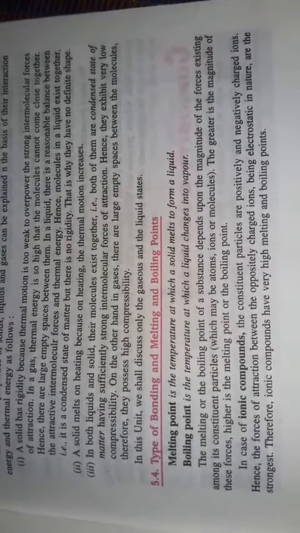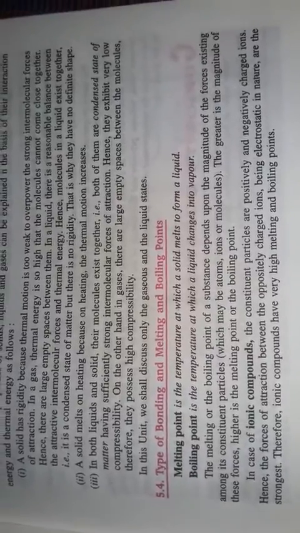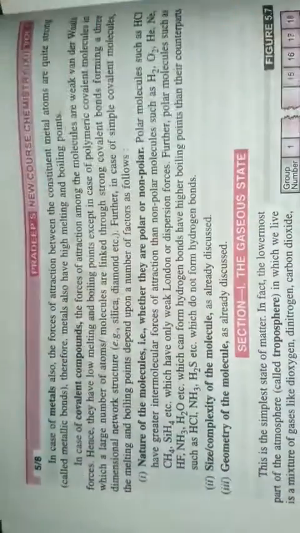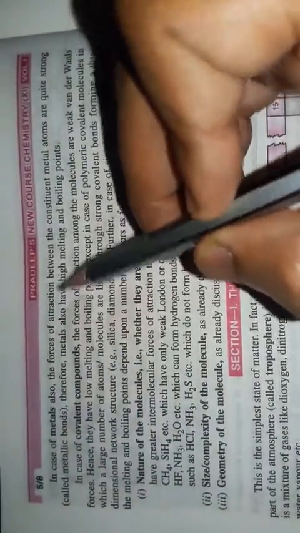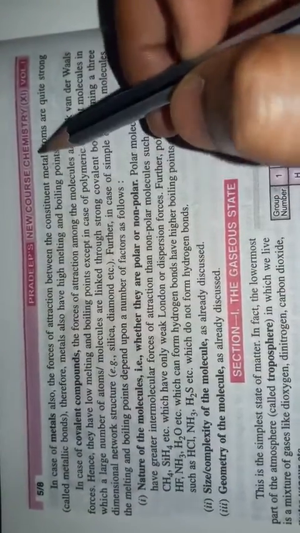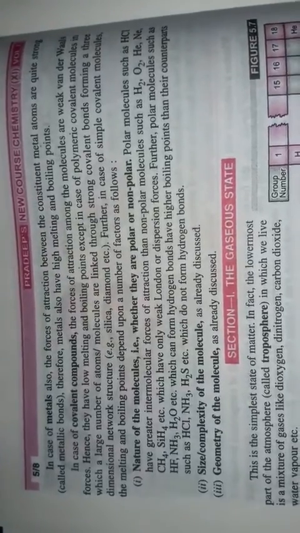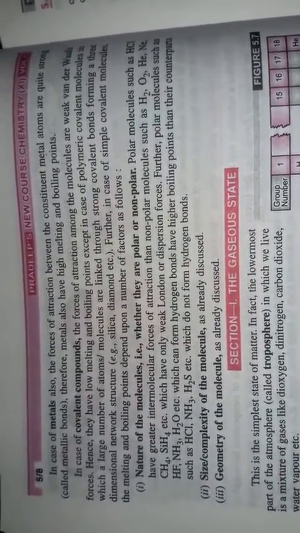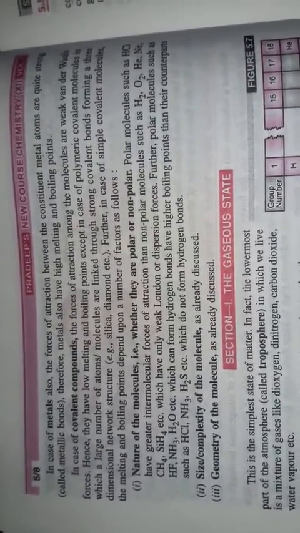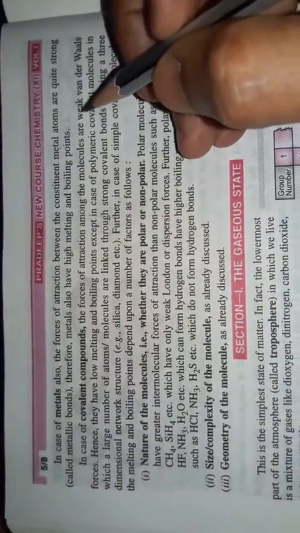Okay, this is about the ionic compound. In case of metals, they also have high melting and boiling points, because the force of attraction between the constituents of these metals is strong. This is due to metallic bonds, and with the formation of metallic bonds, they have very high melting and boiling points.